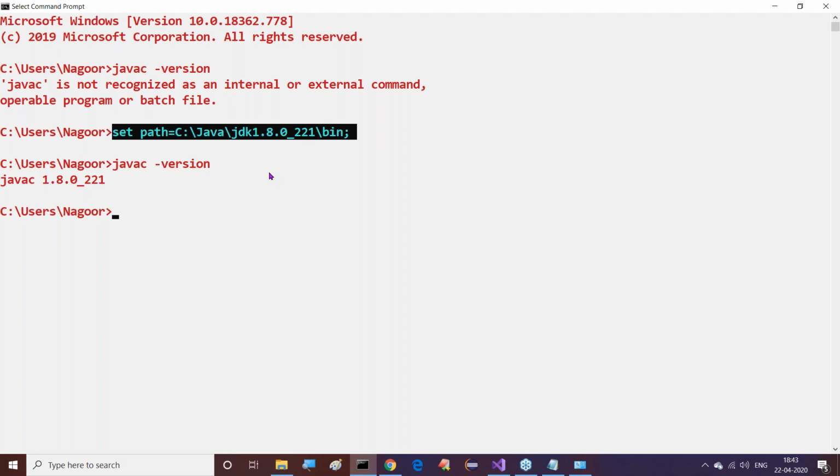That permanent setup, what is it? We have to use system environment variables here. We need to set this path in the environment variables. If you set this path in environment variables, then it will be available to every command prompt whenever we open it. Automatically it will be available. Right, sir. That's okay.